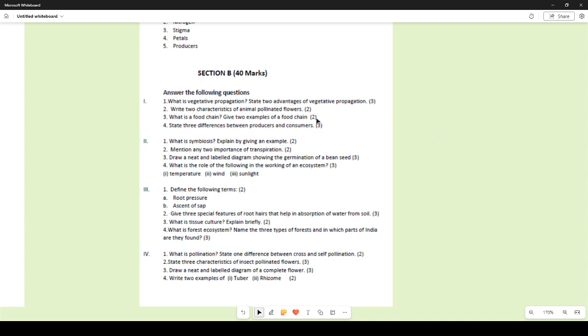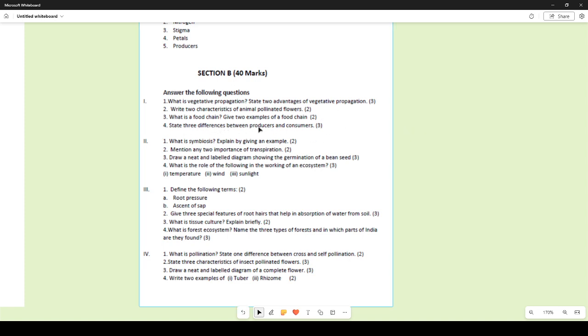Give two examples of food chain. Any example you can give. Grass is eaten by the grasshopper, which is eaten by the frog, which is eaten by the snake, and so on. Or grass is eaten by deer, which is eaten by lion, and so on. Any two examples would do.